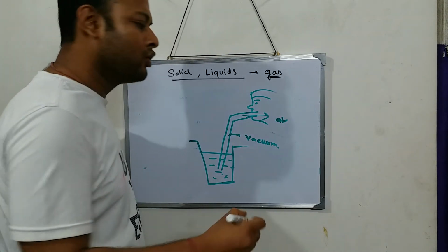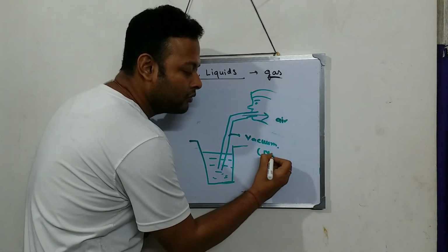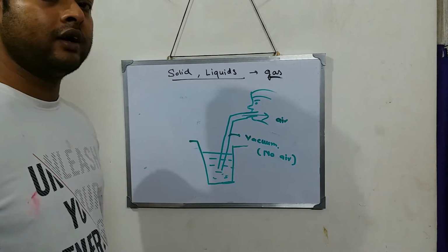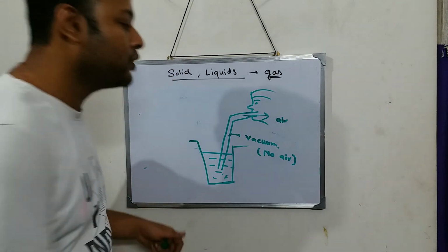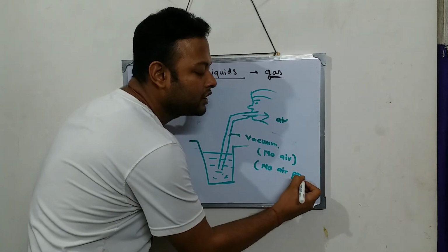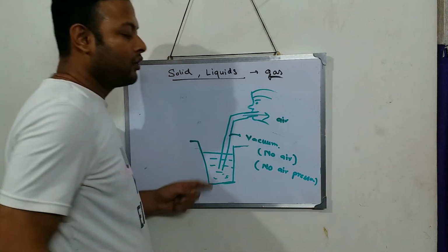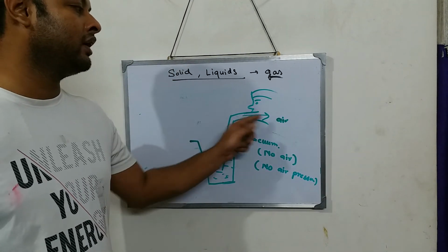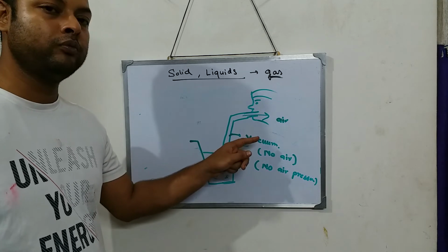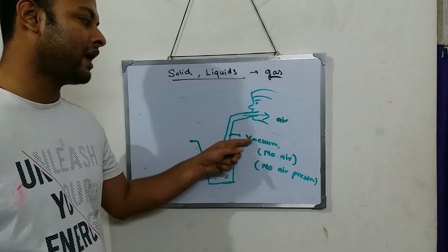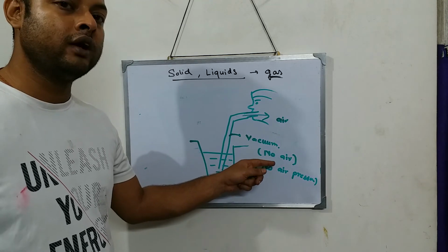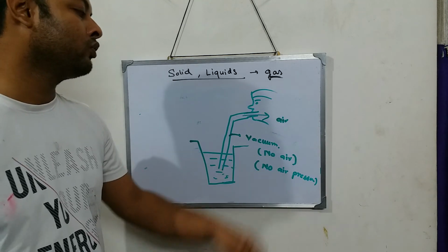Vacuum means what? No air. Vacuum means no air. If vacuum has no air, that means what? No air pressure. Think, he sucked all the air inside his mouth. So now in the straw, what is there? Vacuum. Nothing is there, so it is vacuum. Vacuum means no air, and if it has no air, it will also have no air pressure.